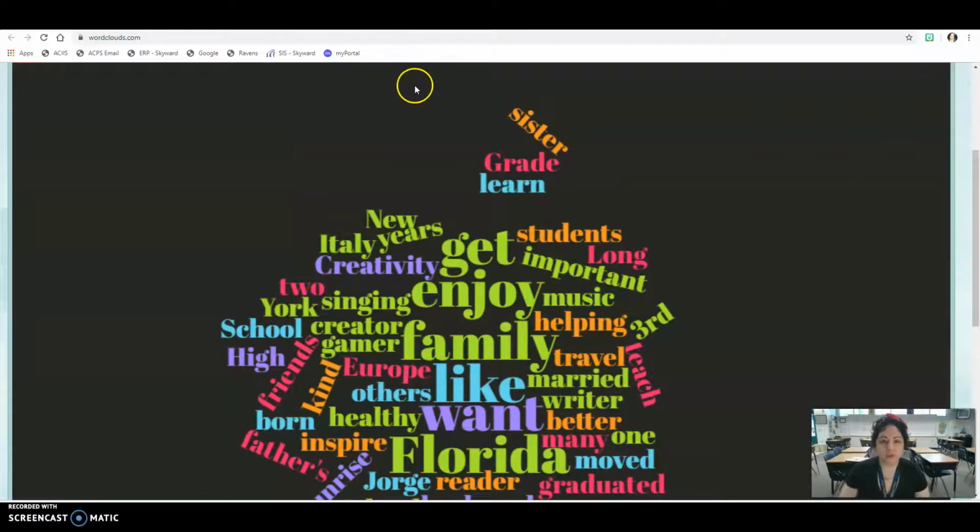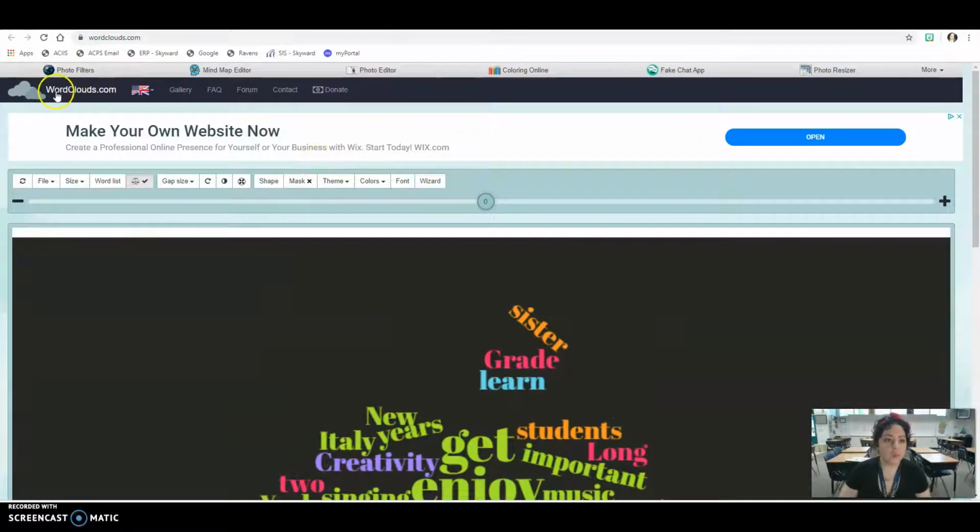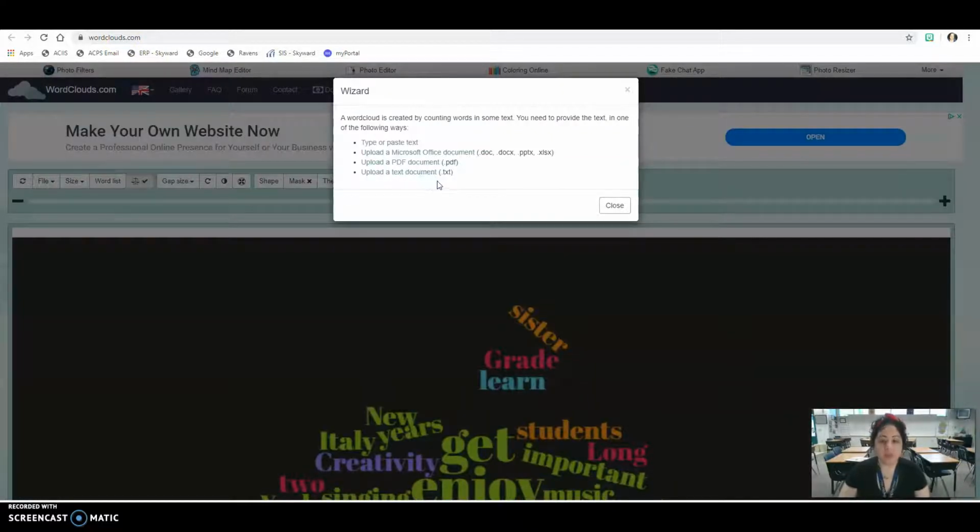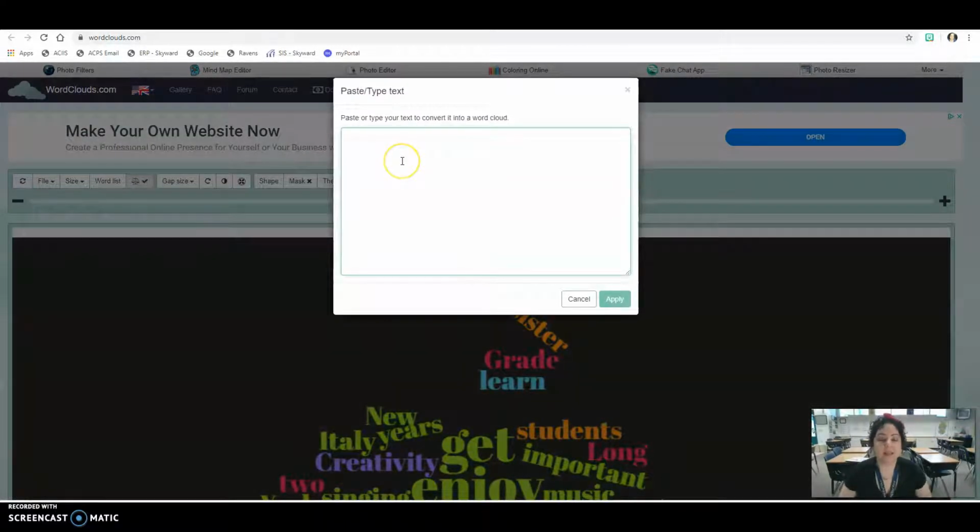So you're going to be going to a website that is titled wordclouds.com, and when you get to wordclouds.com, you're going to click on Wizard. And when you get to Wizard, you'll click on Type or Paste Text. Here's where you're going to write your short essay.